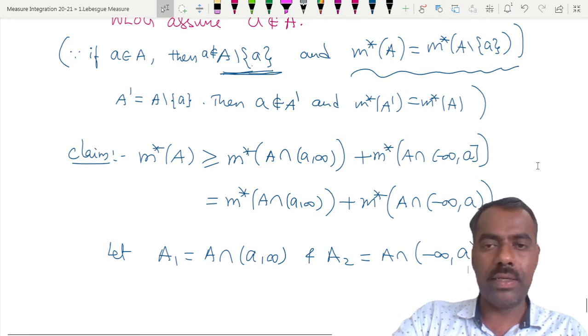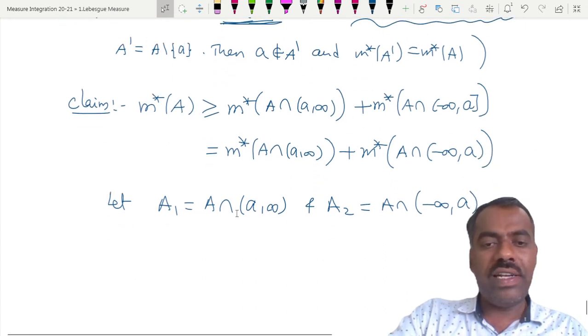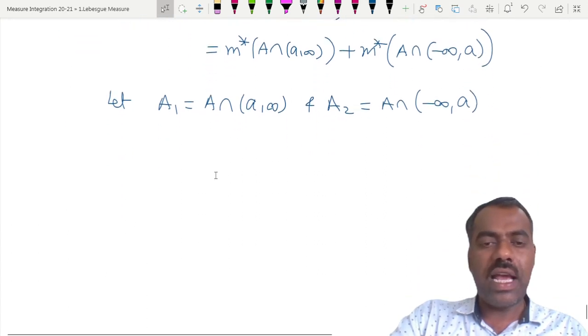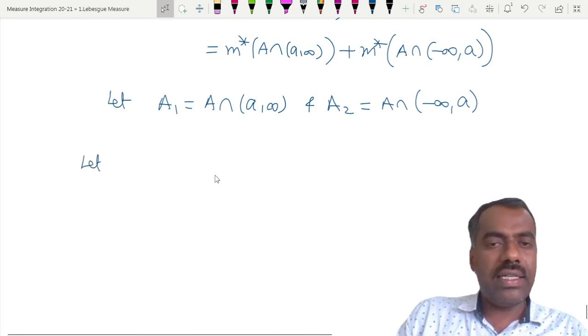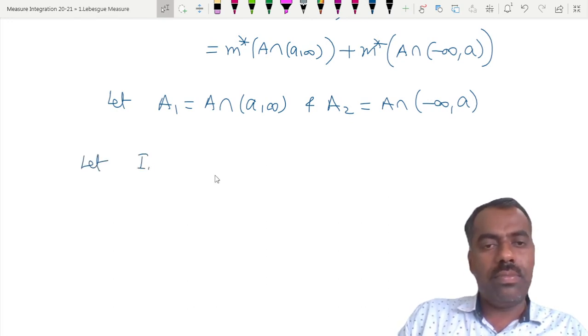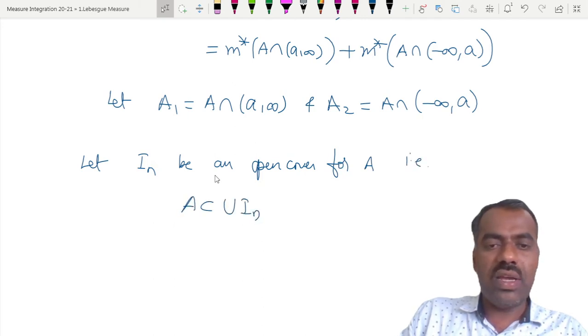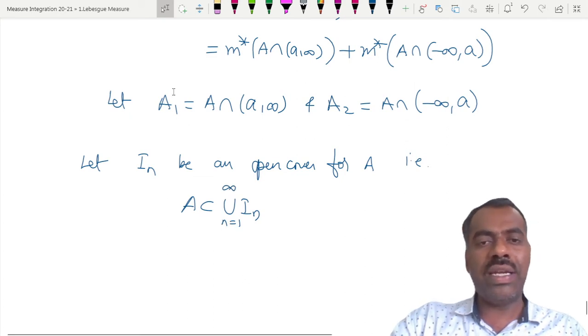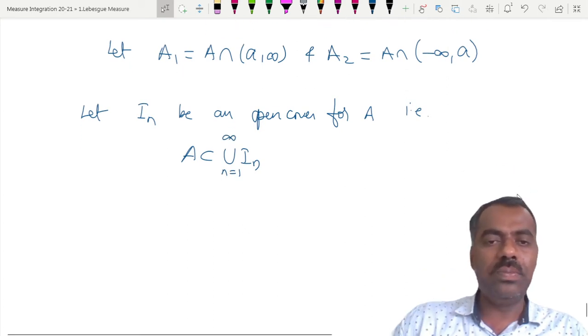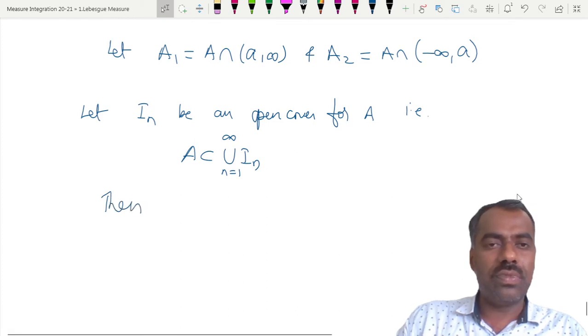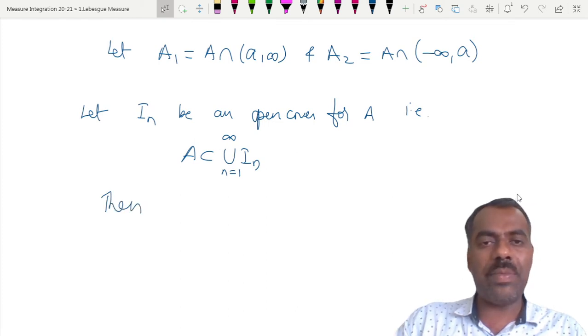Fine. Now we will take a cover. Let I_n be an open cover for A, that is A is contained in the union of I_n. Then can you get an open cover for A1 and A2? Because A1 is A intersection (a, infinity), right?